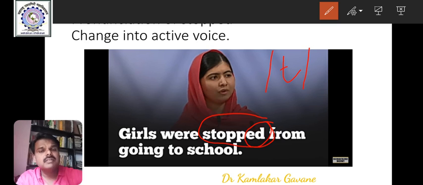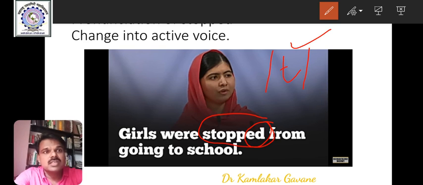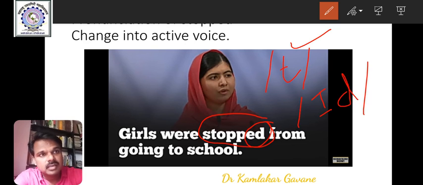We have the same suffix added to these three verbs, but their pronunciations are different. Stopped, the pronunciation is t, stopped, right? Wanted is wrong pronunciation. Wanted, id, wanted.